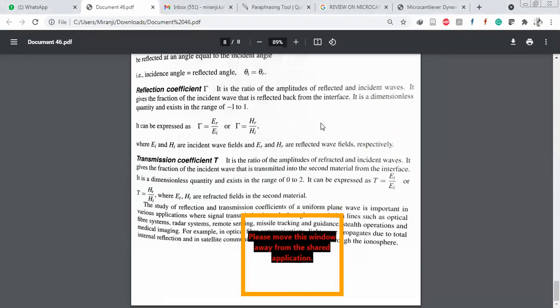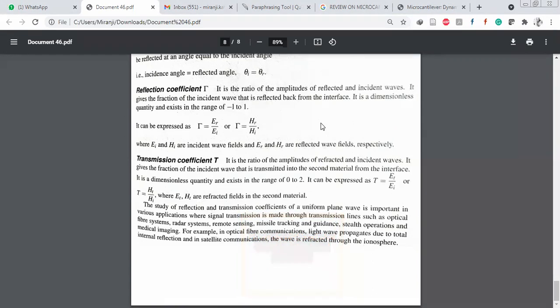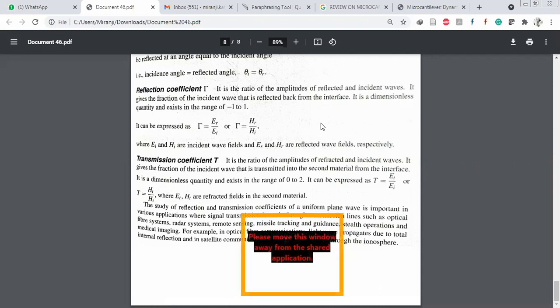It is simply defined as the ratio of amplitudes of reflected and incident waves. It gives the fraction of the incident wave that is reflected back from the interface. It is a dimensionless quantity and varies from -1 to 1. Gamma equals reflected wave to incident wave, or gamma equals reflected magnetic component to incident magnetic component, where Ei and Hi are the incident wave fields, and Er and Hr are the reflected wave fields.